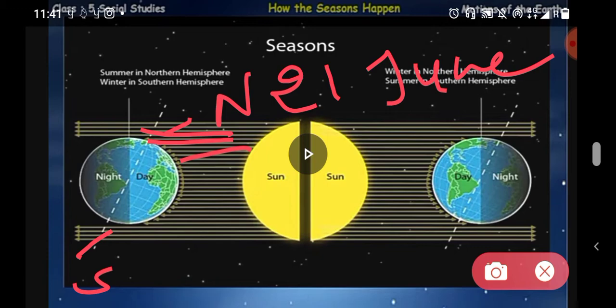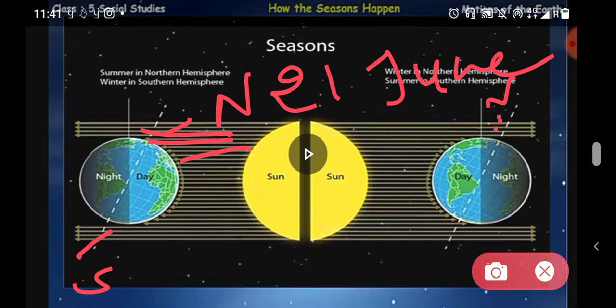Okay, and when the northern hemisphere is inclined away from the sun, the southern hemisphere is inclined towards it, and it implies the following: the northern hemisphere receives less sun rays and it is characterized by shorter days and experiences winter season. ठीक है, जब नॉर्दर्न हेमिस्फेयर में कम सनरेज, क्योंकि यहाँ पे नॉर्दर्न हेमिस्फेयर में डार्क है, आप देख सकते हो इस साइड, तो जब इस साइड कम, इस साइड ज़्यादा डार्क है, दैट्स वाई यहाँ पे सनरेज कम पड़ रही हैं.